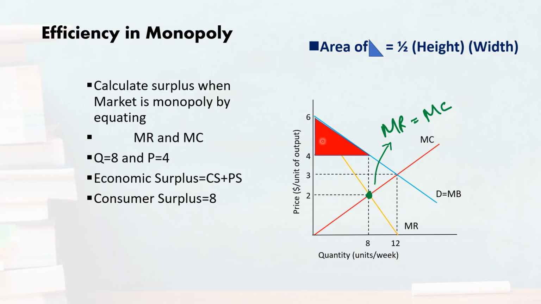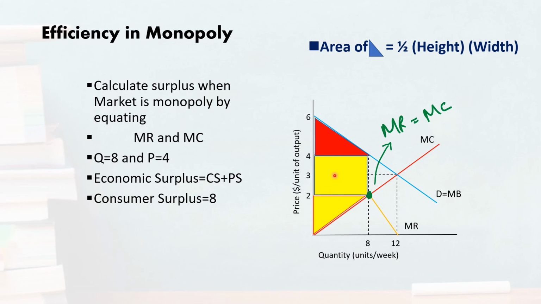Now let us try to calculate the producer surplus. Producer surplus is actually the area above the supply curve and below the market price. So producer surplus covers this whole area. You can see that producer surplus is larger than the consumer surplus.